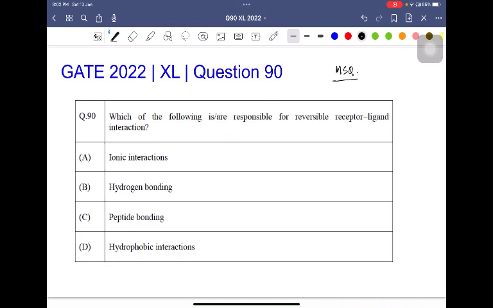So receptor and ligand, they can bind to each other and they can dissociate. That is why they have an association constant as well as a dissociation constant, which determines what is the affinity of their binding and how tightly they bind to each other.